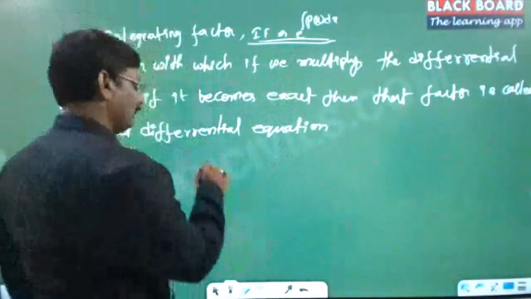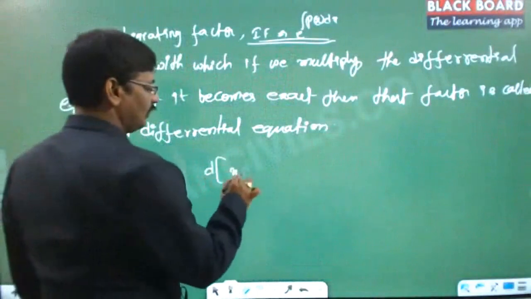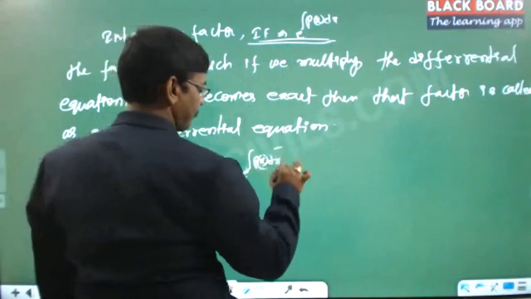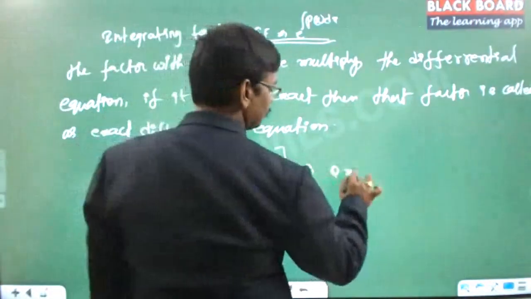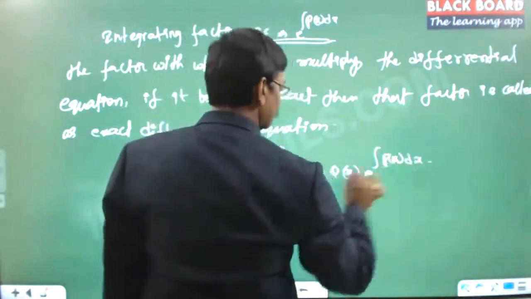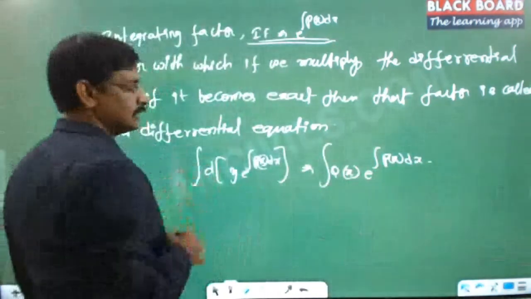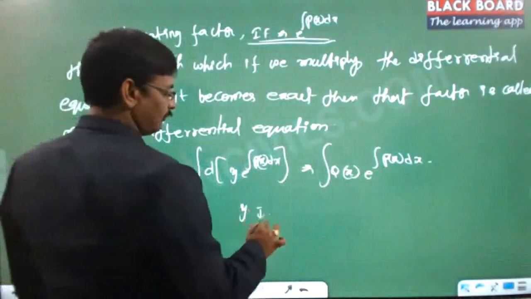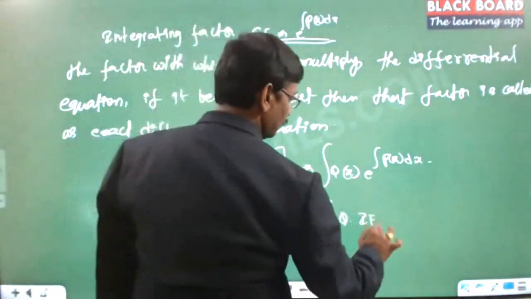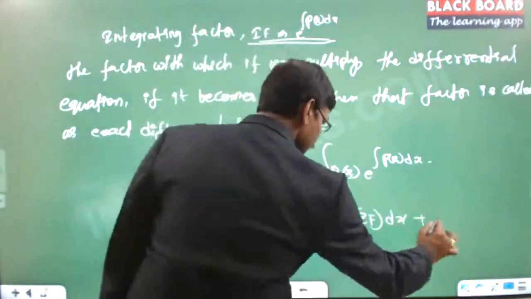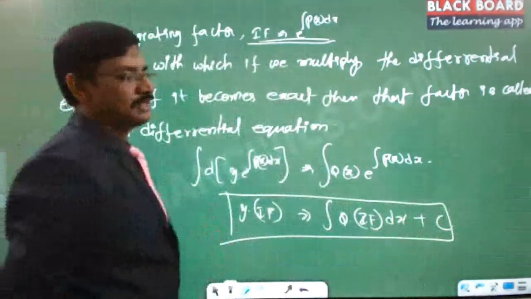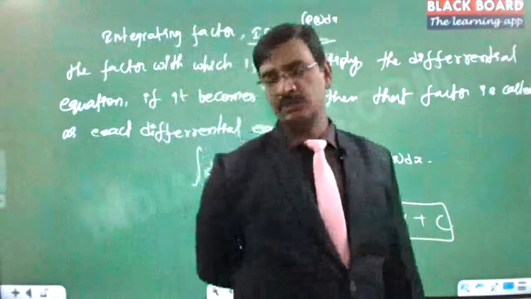So if you are able to write it in the form d of y into e power integral p of x into dx is equal to q of x into e power integral p of x into dx, we can integrate on either side. So y into integrating factor is equal to integral q into integrating factor into dx plus c. So this is the solution. Got it? This is the standard first order linear differential equation solution.